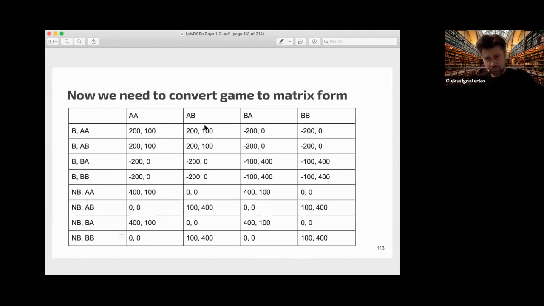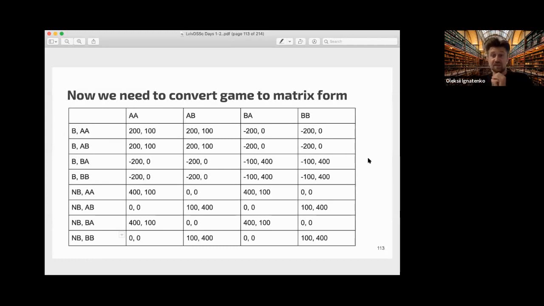We have equivalence in only one direction. Every game in extensive form can be transformed into matrix form, but not back, because we lose some information about the game structure in this process. So we have 8 strategies: burn money AA, burn money AB, burn money BA, burn money BB, and so on, and not burn. And we have 4 strategies for the second player.